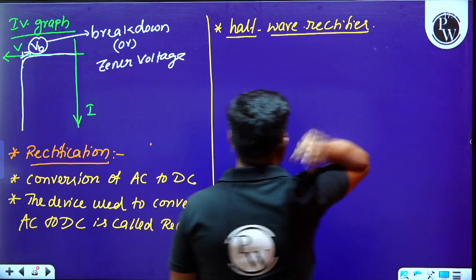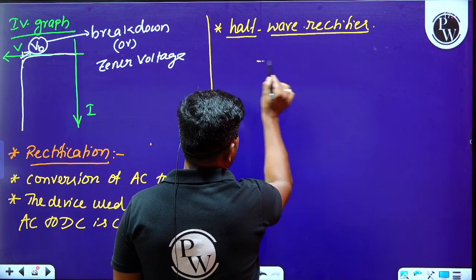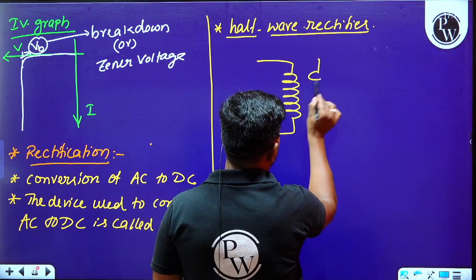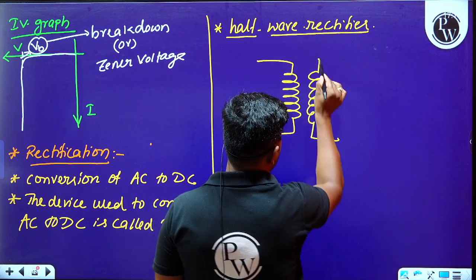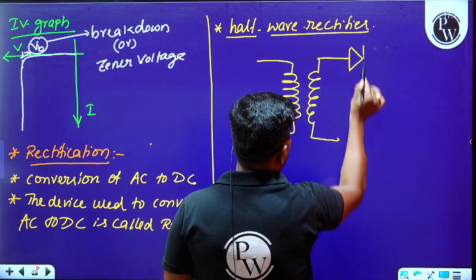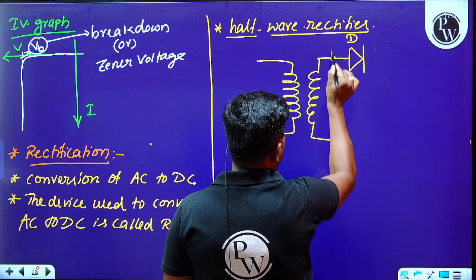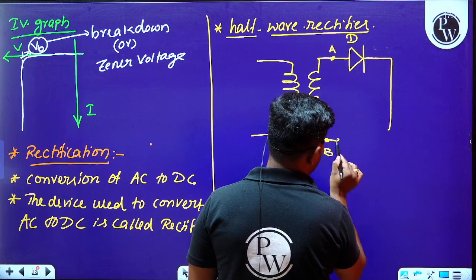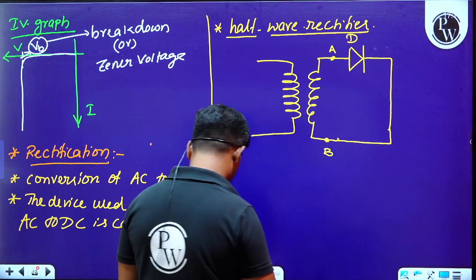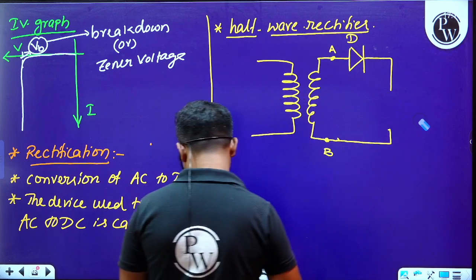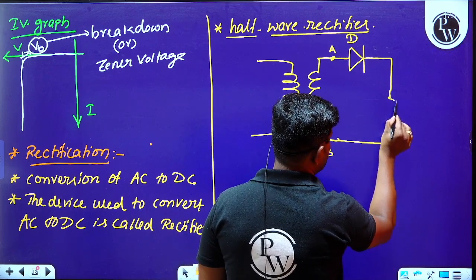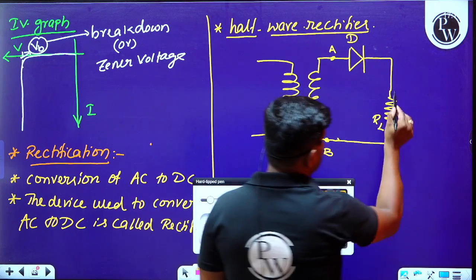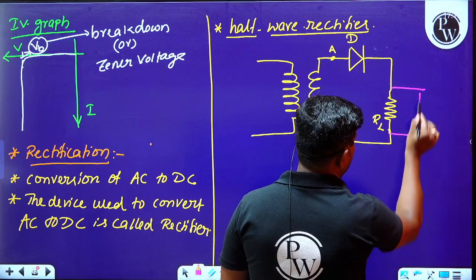Half wave rectifier, please observe this. Whenever we consider the circuit, the circuit consists of a transformer along with one diode. This is the point A, and this is the point B. Please have a look here. Across the diode, there will be a load resistor, and across this load resistance, we can measure the output voltage.